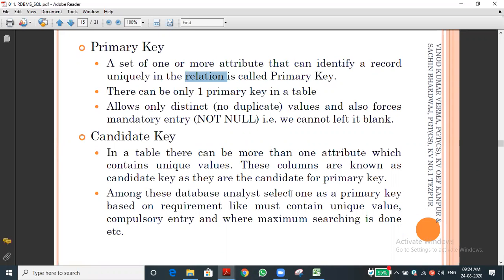We select one as a primary key based on the requirement. Sometimes we need the roll number, or we can select the mobile number, or the Aadhaar number. Whichever is easy for us, or required for our use, we can select. That is the candidate key concept.